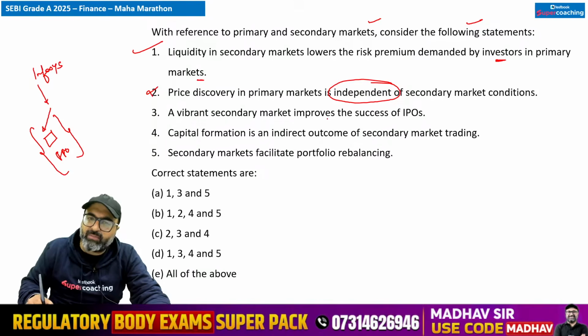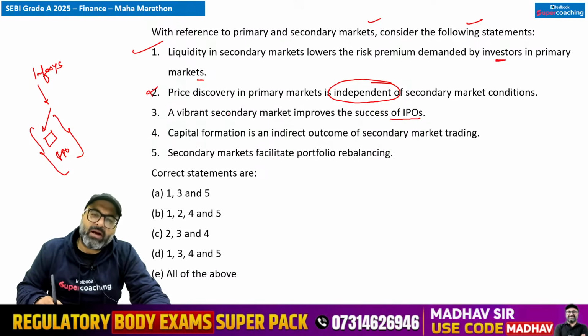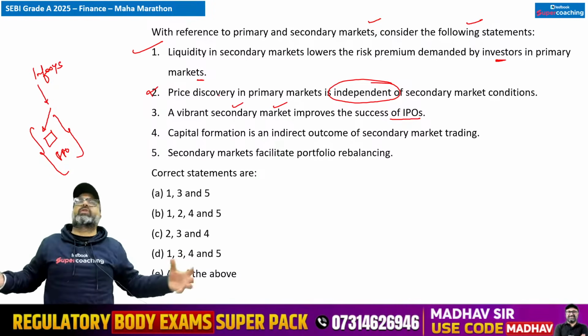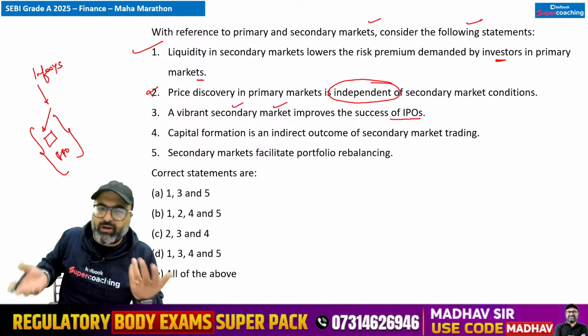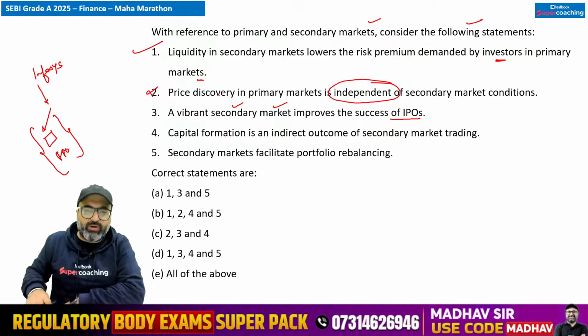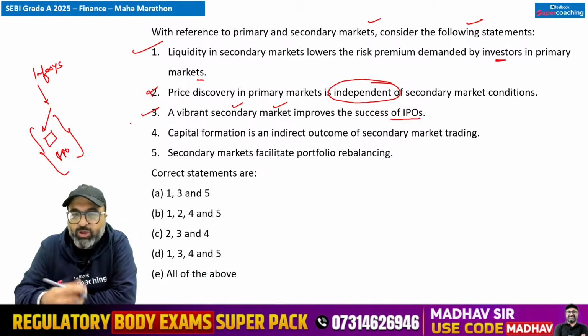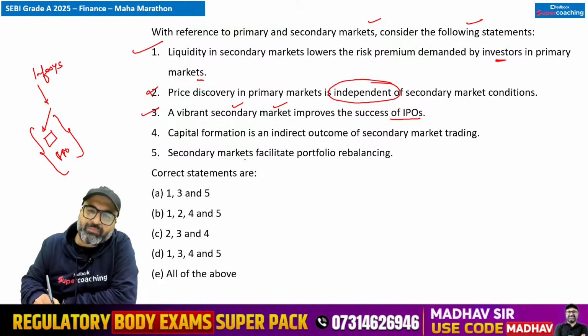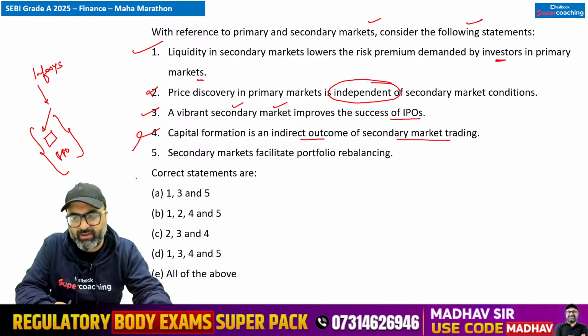A vibrant secondary market improves the success of IPOs. अगर आपकी country की secondary market vibrant है, that means there is huge investment, huge information flow, everyone is aware of secondary market, then whenever you will come up with an IPO, your company's information can be well distributed and the decisions will be taken pretty easily by the investors, and you can expect huge subscription for your shares. Capital formation is an indirect outcome of secondary market trading.